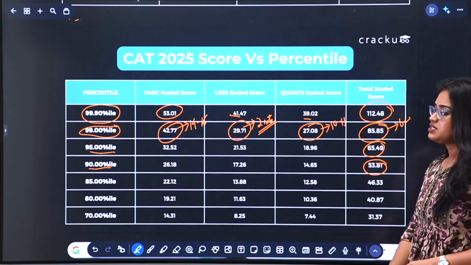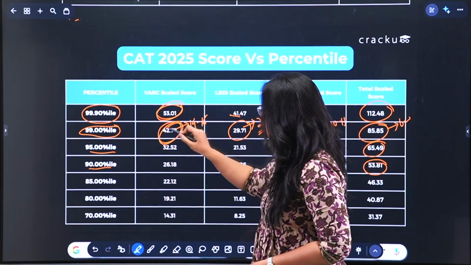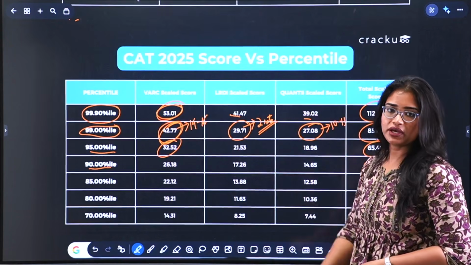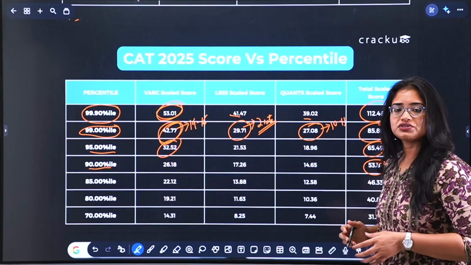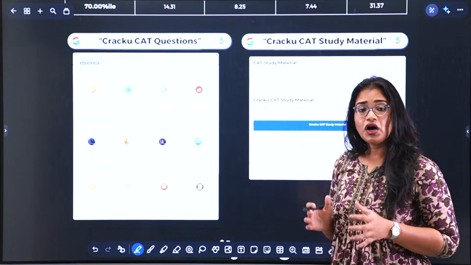So one thing to notice over here is that VRC contributes the most to your total score at higher percentile. So if you are strong in English, use that to your advantage. Also notice that your scores don't have to be perfect across all the sections. You can compensate your weaker section with a stronger one to some extent. Now you know what to study.